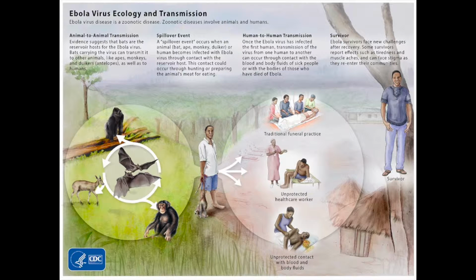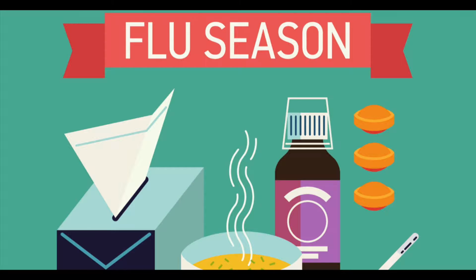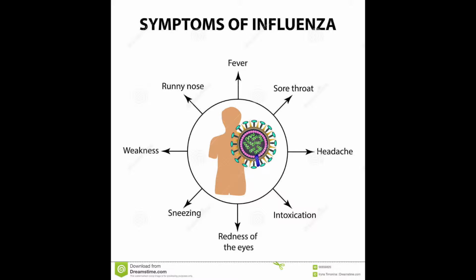Ebola spreads from direct contact and body fluids and by eating bushmeat, which is more prevalent in Africa. And the symptoms include abdominal pain, vomiting, and diarrhea. And finally, the flu spreads from ducks to humans. It can also be spread to other birds. And some of the symptoms include sneezing, coughing, fever, chills, and sore throat.